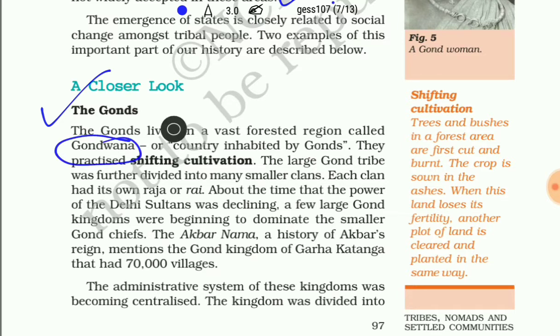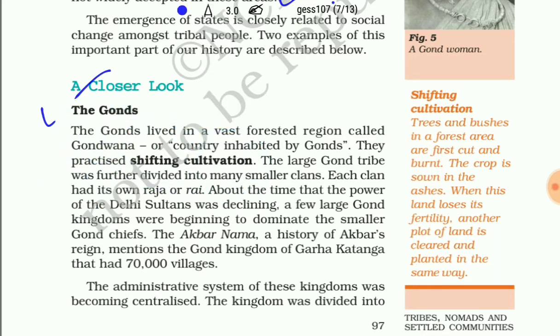Gondwana is a vast forested region where the Gonds lived. So their name came from that particular area, or we can say a country which is inhabited by Gonds. They practiced shifting cultivation. And what is shifting cultivation?